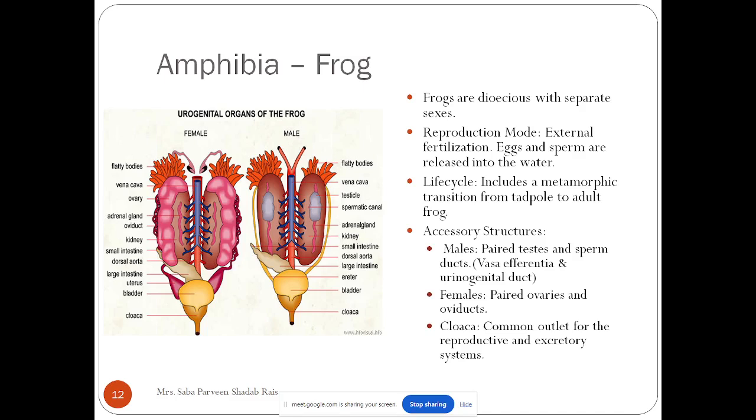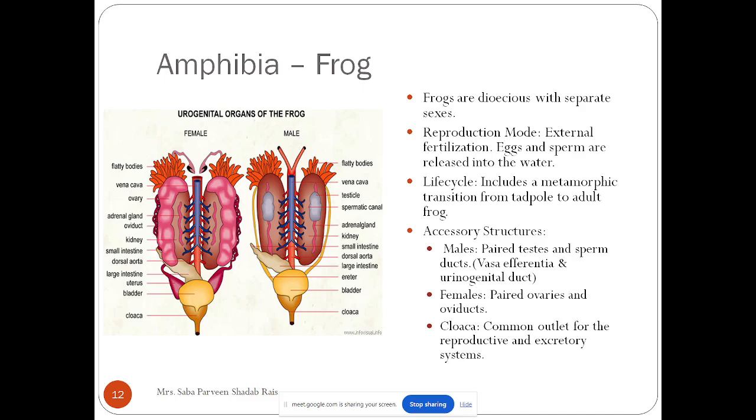I will discuss the reproductive process later, but let me tell you that at the time of reproduction, that means their breeding cycle, especially in the rainy season, they develop a special call that is called a frog call. They attract their mate with their frog call, and after that they reproduce. When I talk about their life cycle, we all know that they are metamorphic animals. Metamorphic stages are their transition from the tadpole to the adult frog.